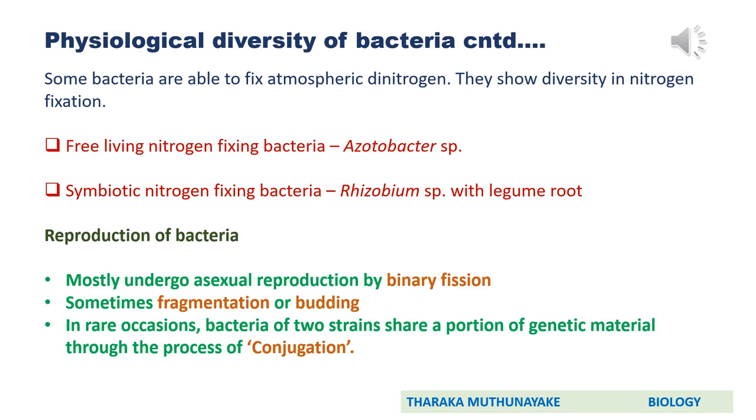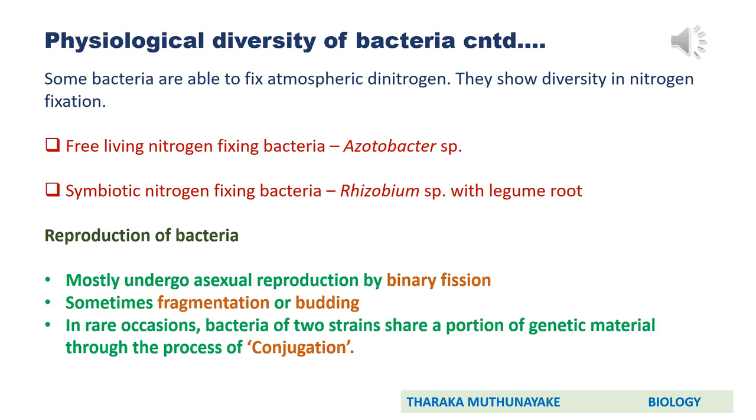Okay. Then there is a diversity or variation in nitrogen fixing ability of bacteria as well. There are two groups basically. Some bacteria are free-living nitrogen fixing bacteria, example, Azotobacter. Previously we said Azotobacter is an obligate aerobe. We mention it under obligate aerobes. Remember here. The other group is symbiotic nitrogen fixing bacteria.